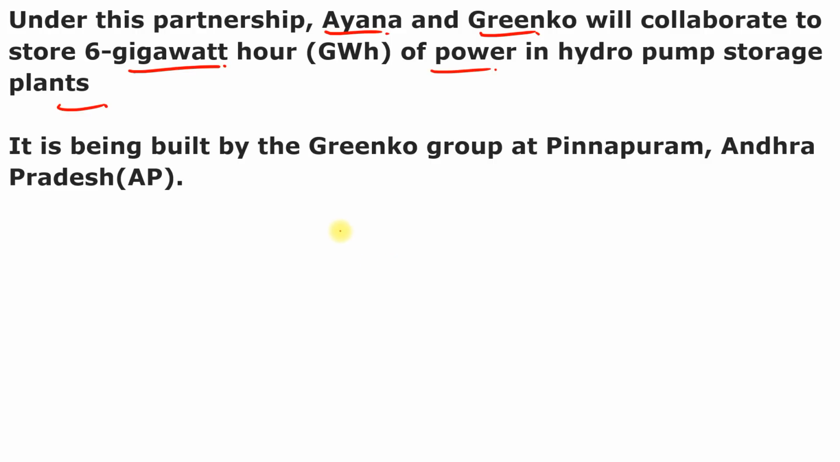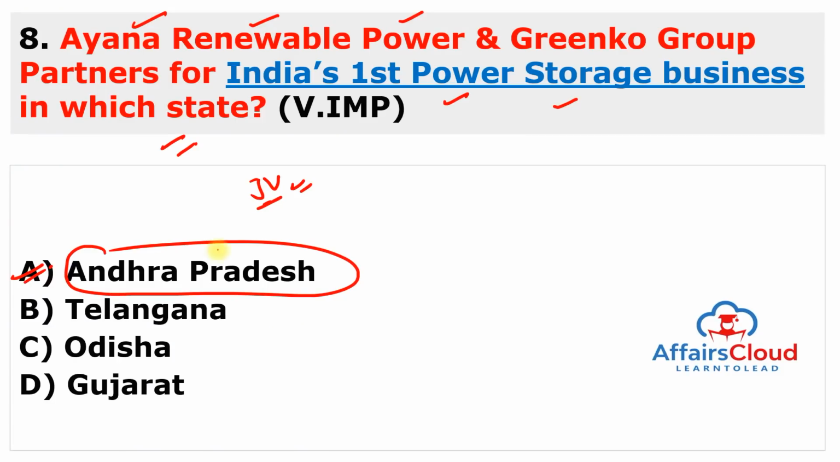And this will support in providing round the clock green energy to the user industries and electricity distribution companies. And the main aim is to provide standalone storage capacity to develop firm and dispatchable renewable energy solutions, including round the clock power supply up to 1 gigawatt. And it is being built by the Greenko Group at Pinnapuram in Andhra Pradesh. So you have to remember, this will be established in Andhra Pradesh.